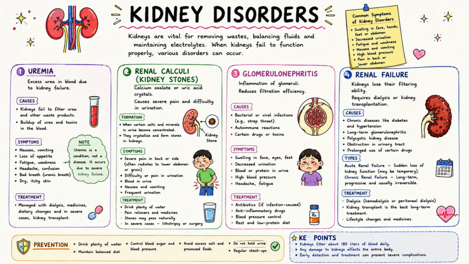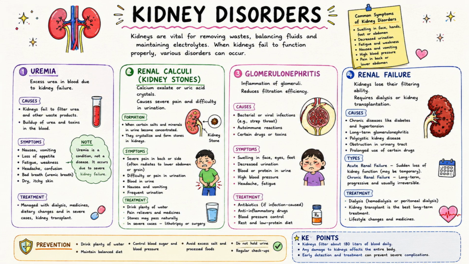Glomerulonephritis. Glomerulonephritis is inflammation of the glomerulus. It reduces the filtration of blood. Renal failure. Renal failure means the kidneys stop working properly. Treatment includes dialysis or kidney transplant.